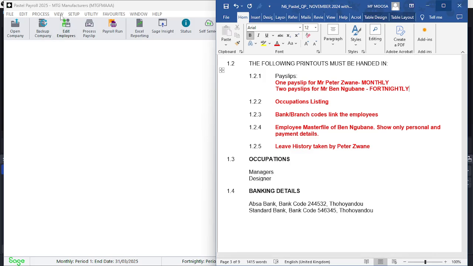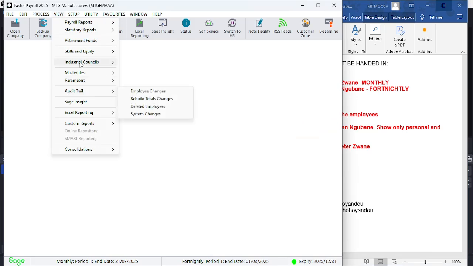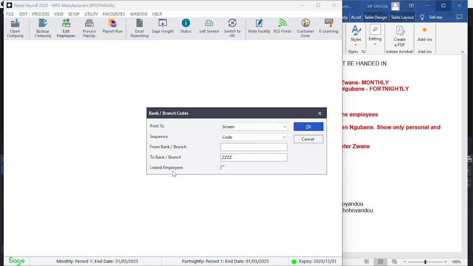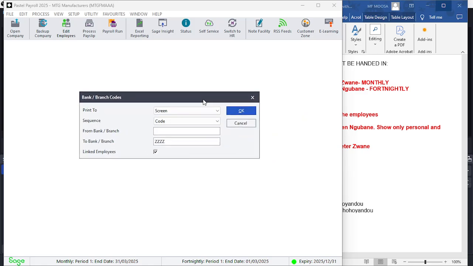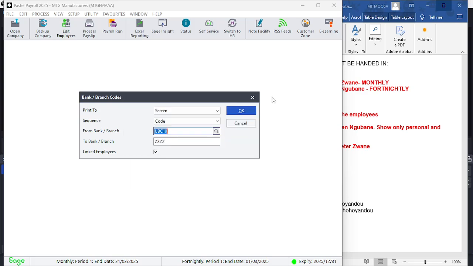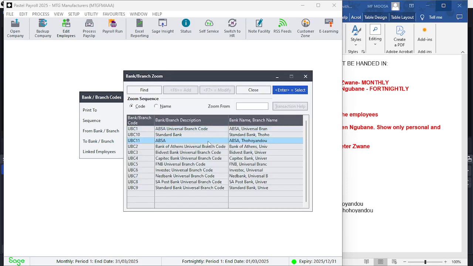So you're going to go to view, you're going to go to master files, bank branch codes, and they mentioned linked employees, so you need to link it, and you got all the ones that you need, because either way it's going to be all.